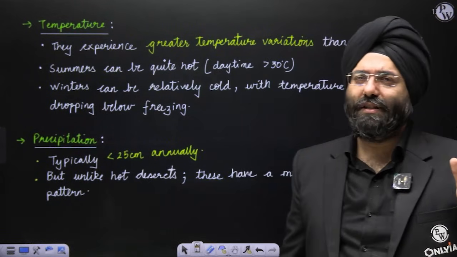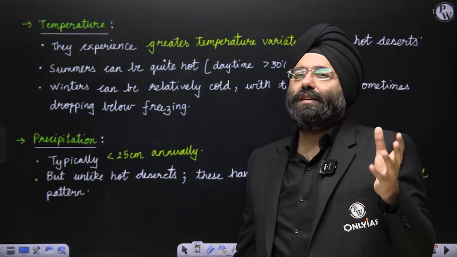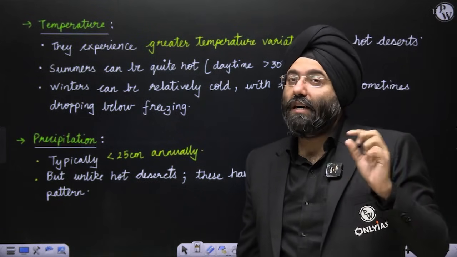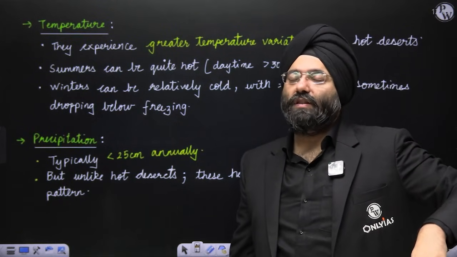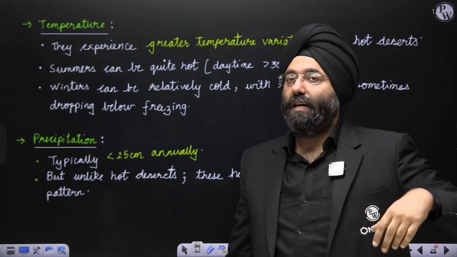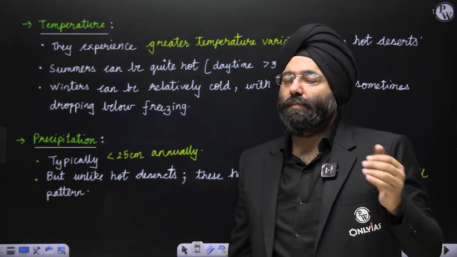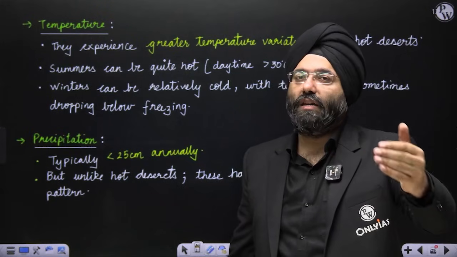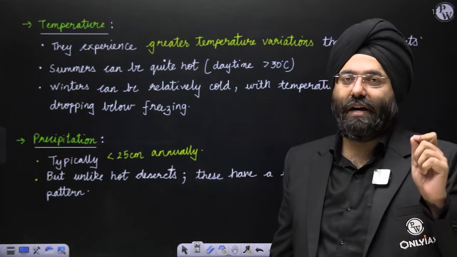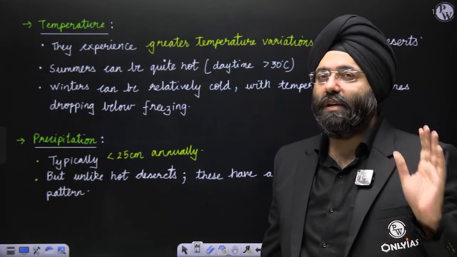Because in hot deserts, it is not necessary that freezing temperature is going to be there. But here it might go a lot below the freezing temperature during the winter time. So we realize that the variation or the diurnal range with respect to the temperate desert is even more than the hot desert. This is something that you can be asked as a statement in your preliminary examinations.